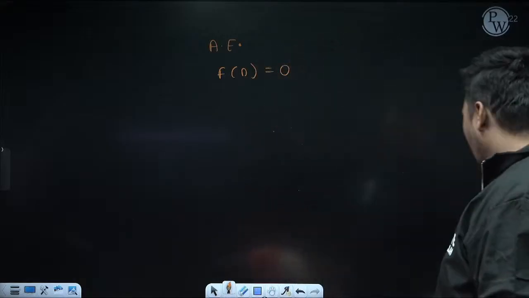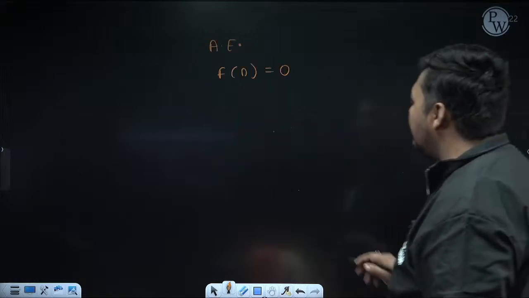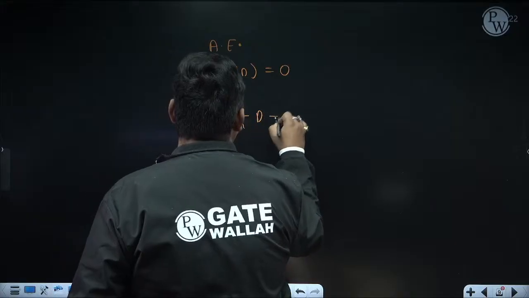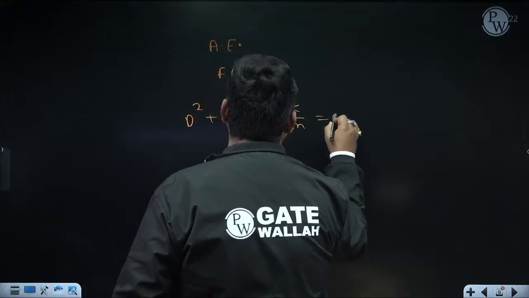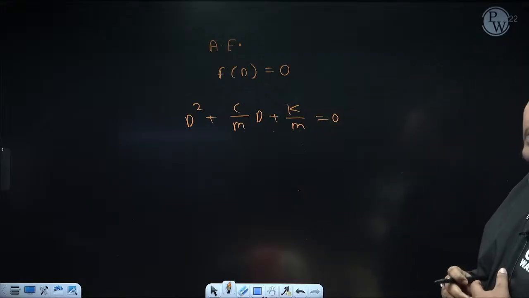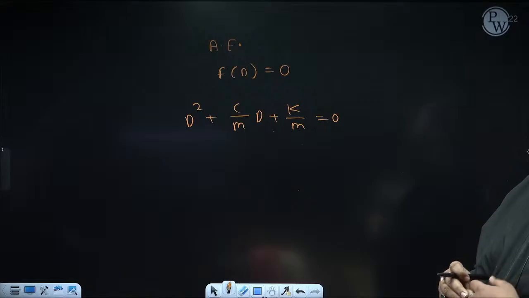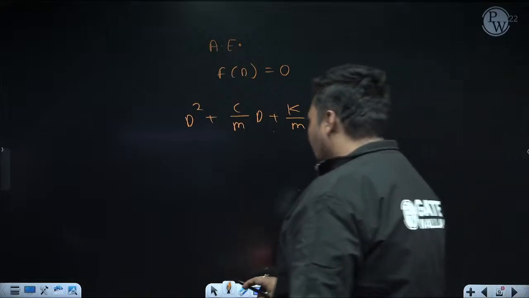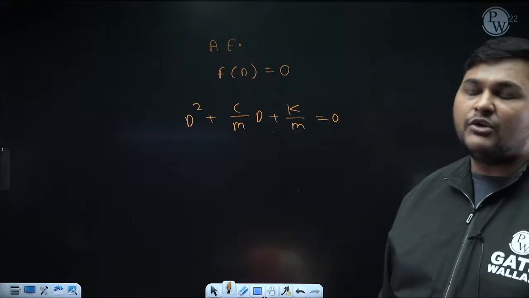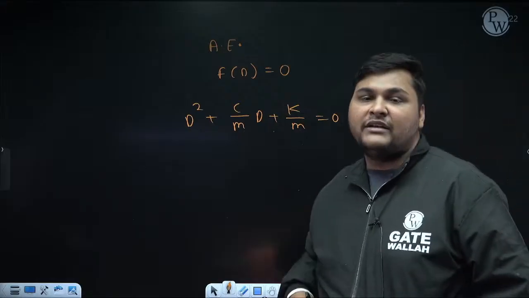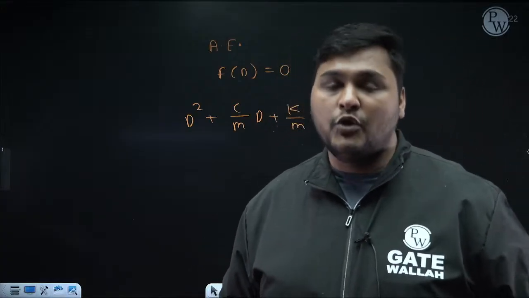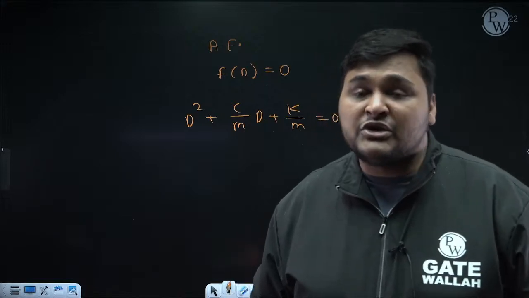Now, D square plus c upon m D plus k upon m, equate with 0, and consider D as a variable. Since it is a double order polynomial, we will get 2 values of D, means 2 roots. What is the method to find the roots of a double order equation? If the equation is ax square plus bx plus c equal to 0, the formula to find the 2 values of x is minus b plus minus root over b square minus 4ac upon 2a. This you have studied in school level mathematics.